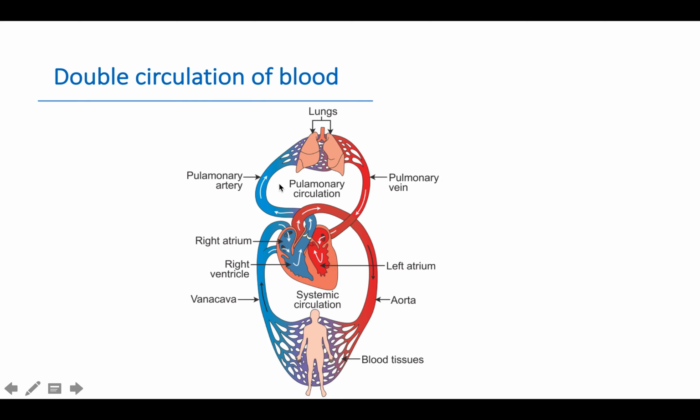This is known as one circulation called pulmonary circulation. Now this oxygenated blood from the left ventricle through the dorsal aorta goes to different systems or body cells. This is called systemic circulation and it comes back to the right atrium. So due to the presence of these two circulations, pulmonary circulation and systemic circulation, this is called double circulation of blood.